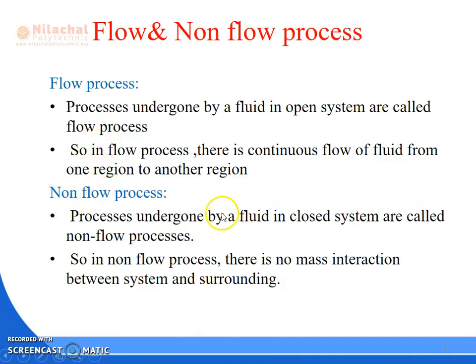What is a non-flow system? The processes undergone by a fluid in a closed system are called non-flow systems. Though energy will cross the system boundary, there will be no mass interaction. That system is known as a non-flow system. So in a non-flow system there is no mass interaction between the system and surroundings. Basically we can say that this is a type of closed system, and the flow system is a type of open system.